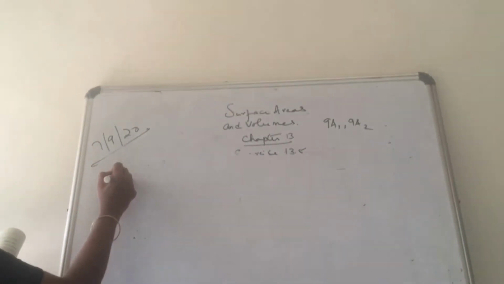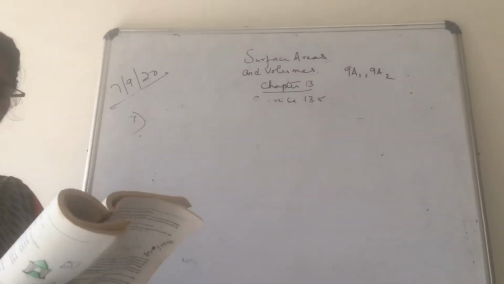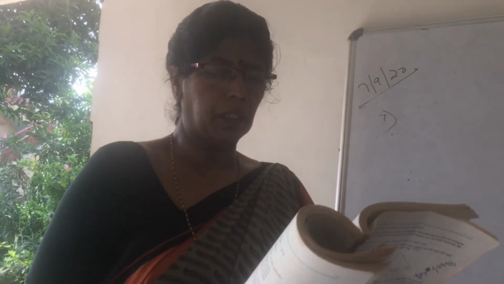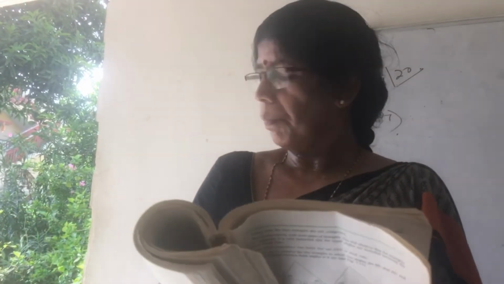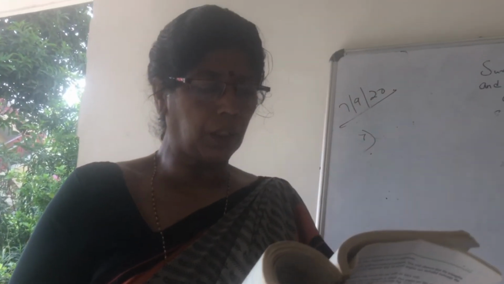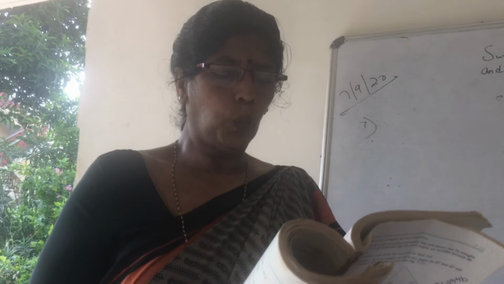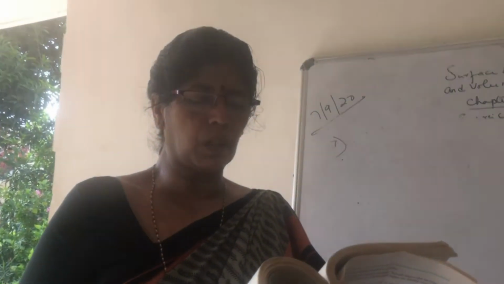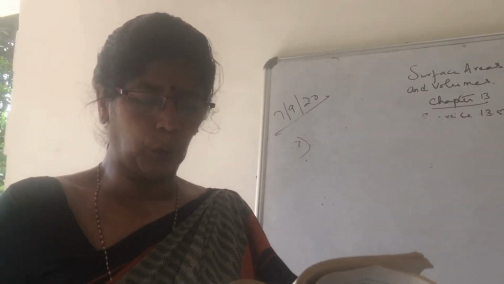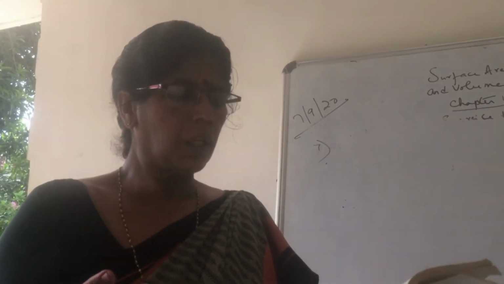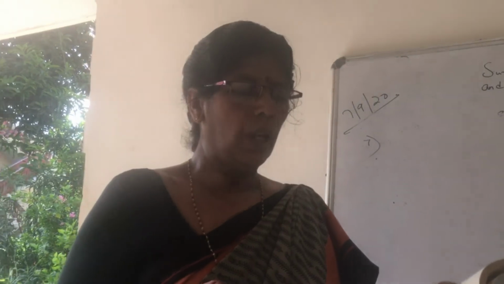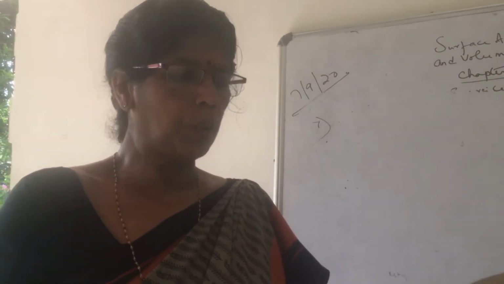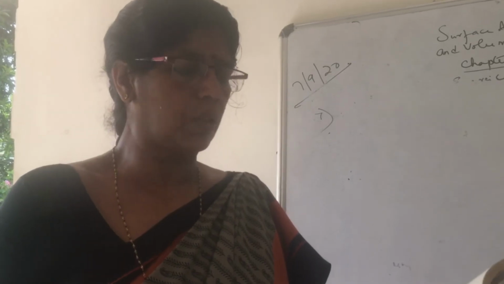Seventh sum. A godown measures 40 meters by 25 meters by 10 meters. Find the maximum number of wooden crates, each measuring 1.5 by 1.2 meters by 0.5 meters, which can be stored in the godown. Given the dimensions of the godown and what is kept in the godown, wooden crates. You are given the measurements of the wooden crates also.